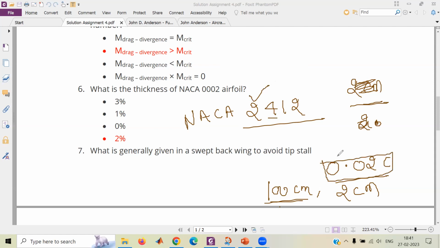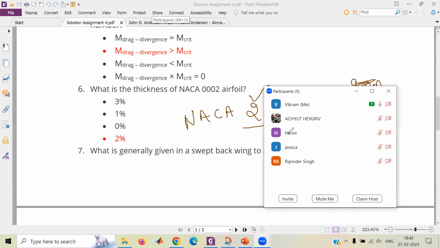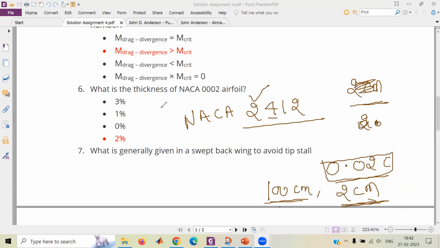How about 4? Sir, it is the maximum camber present from the leading edge, sir. I mean, maximum camber was 2 centimeter, right? So now what is this? Anyone else? Harini, Jessica?